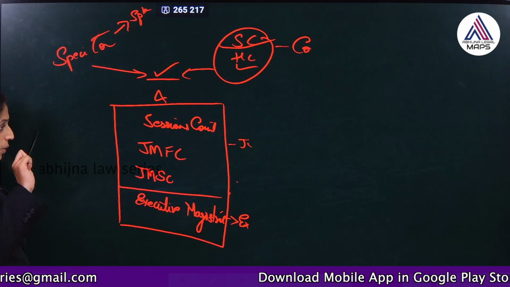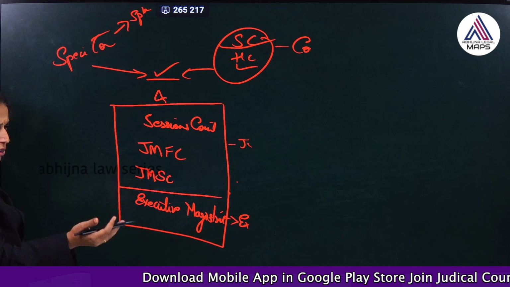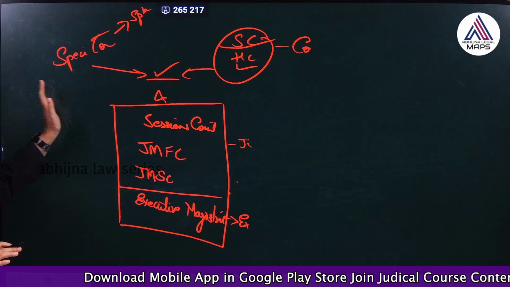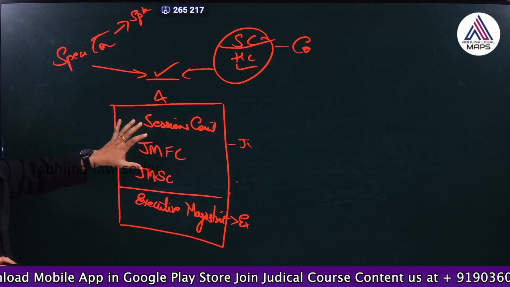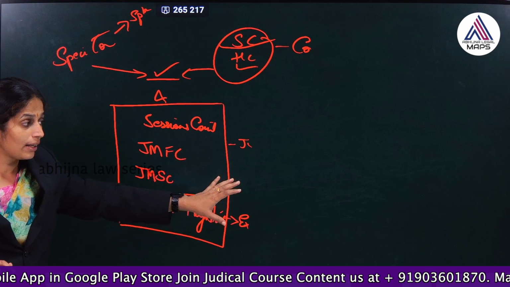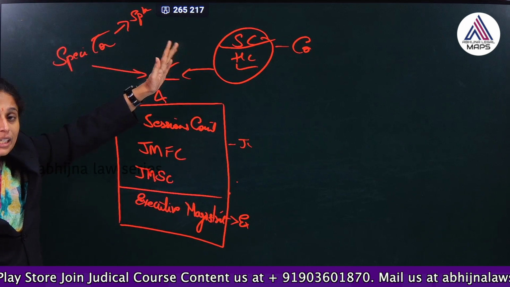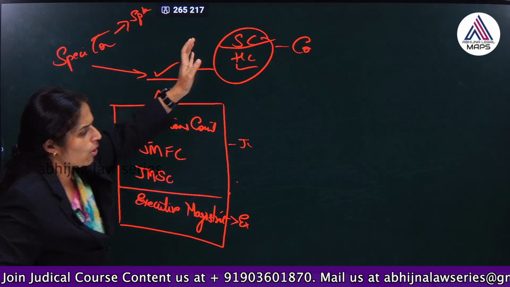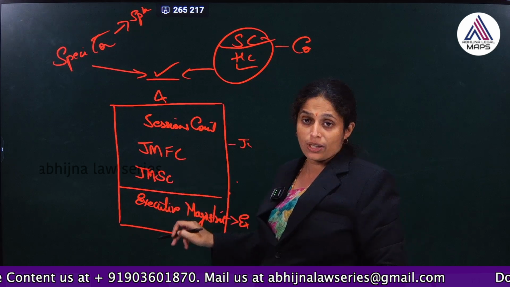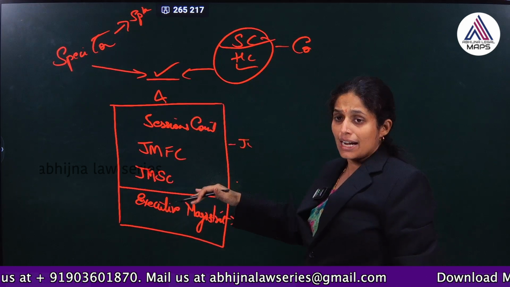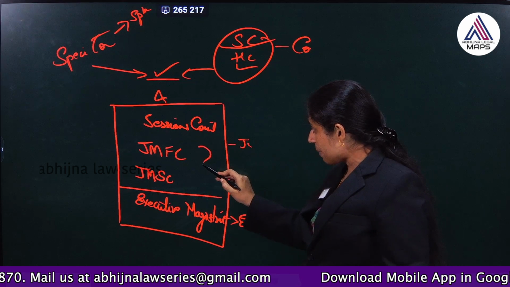So what we understand is that there are 4 types of criminal courts constituted under CRPC, and the same are deemed to have been constituted under BNSS also, because the power continues. These are the 4 categories of courts which have the power to try, apart from High Court and special courts. Even High Court has the power to try criminal cases, but as it is constituted under the Constitution, it is a separate aspect. You have to name these 4 kinds of courts, and these courts have been classified again, the judicial magistrates.